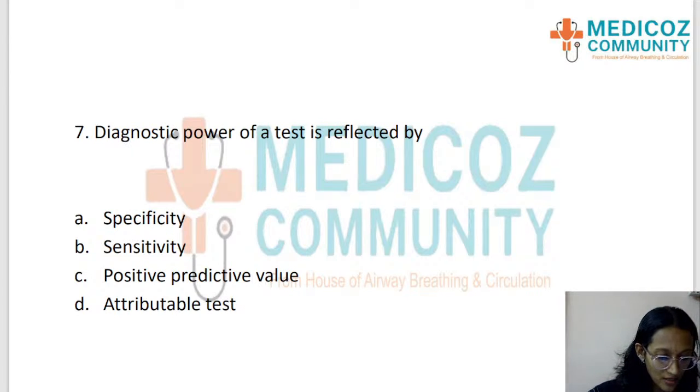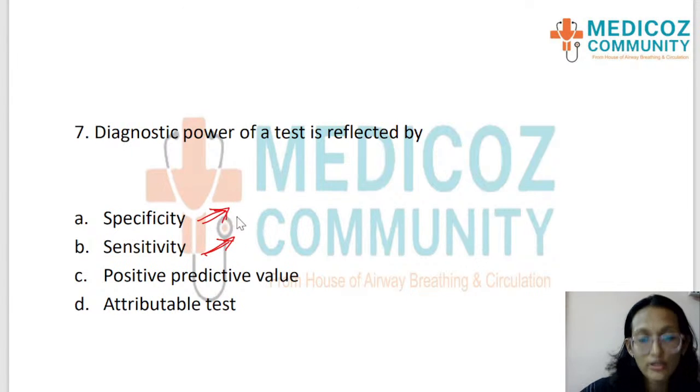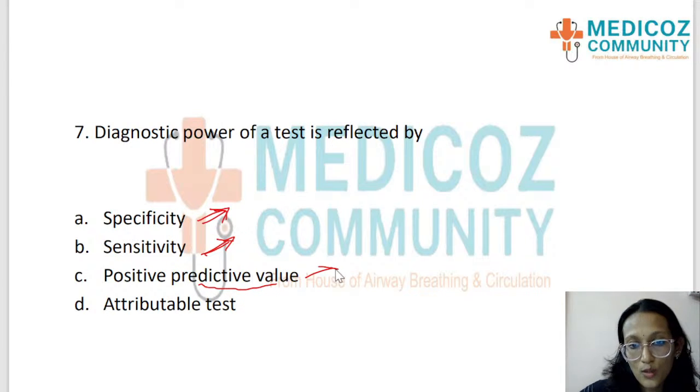Okay, sensitivity is the true positives and specificity is the true negatives. We have already discussed that, and we also discussed that positive predictive value is the diagnostic power of a test. Okay, positive predictive value is the answer. The diagnostic power of a test is shown by positive predictive value.